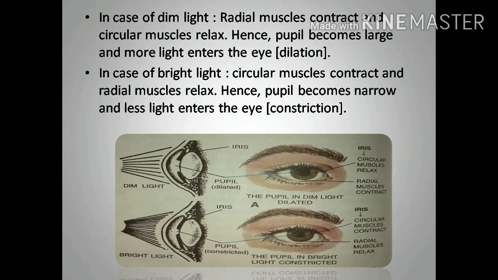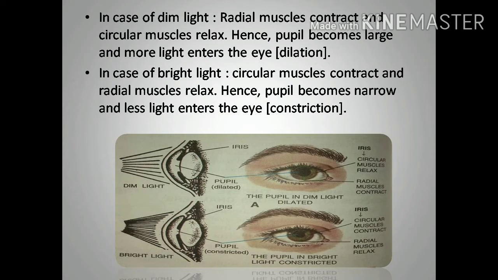In case of dim light, radial muscles contract and the circular muscles relax. Hence, the pupil becomes large and more light rays enter the eye region. That is called dilation of the pupil. The size of the pupil increases. That is dilation.